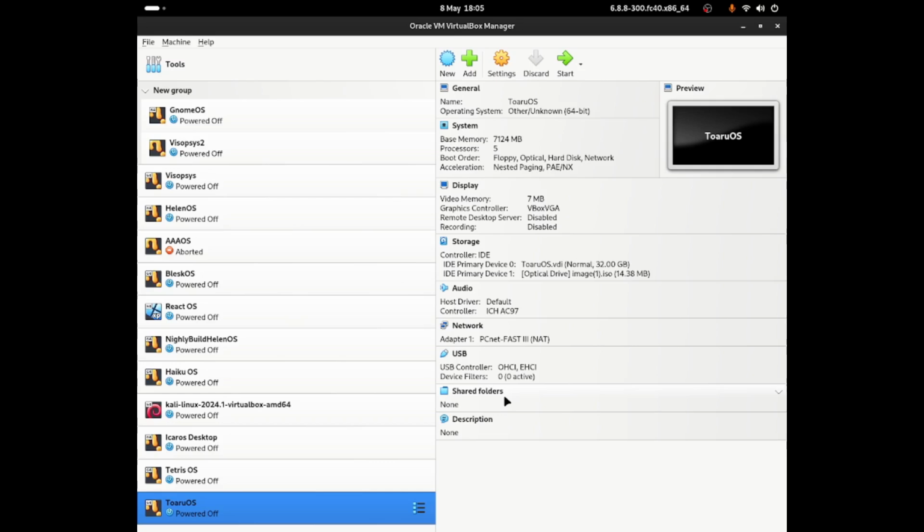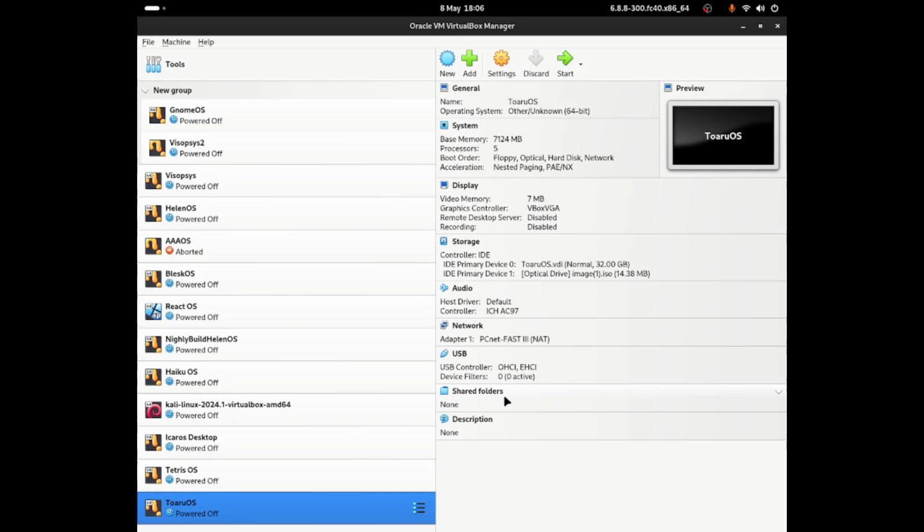But I love this operating system so much. It is very user friendly, it's not as bloated as Windows is, and it's very small in size to install. But it's still in development, so I would not recommend to run it as a daily build, but I would recommend you to go and try it out and give some feedback to the developers, and that way they can improve on their work. I do believe this is like a hobby OS, so it's a hobby operating system, so he's doing it for fun, but you guys can still provide some feedback so he can improve and learn from it, you know, learn from his mistakes and learn to improve on his projects and add new features in.